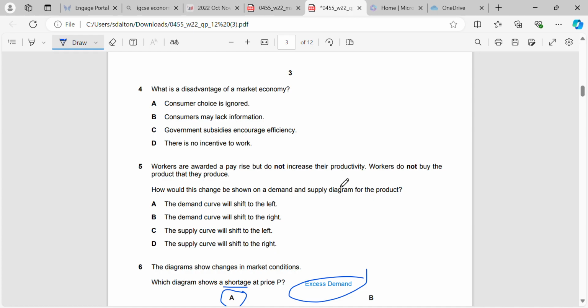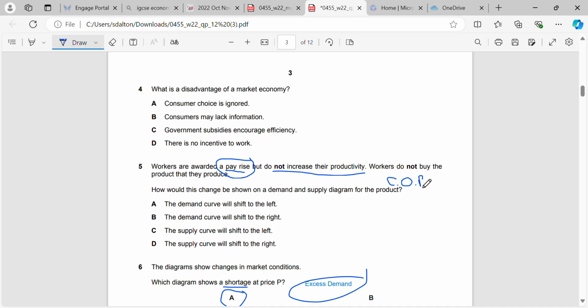Okay, workers are awarded a pay rise, but they do not increase their productivity. Workers do not buy the product that they produce, right? So what's going to be affected? Workers' pay is to do with the cost of production, right?